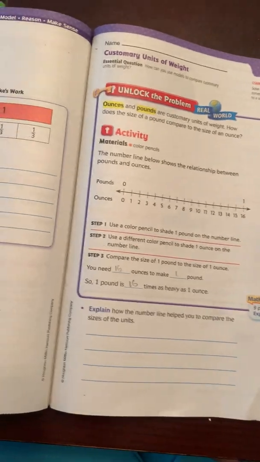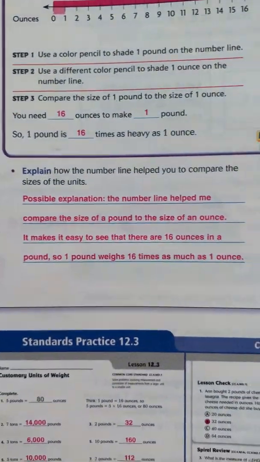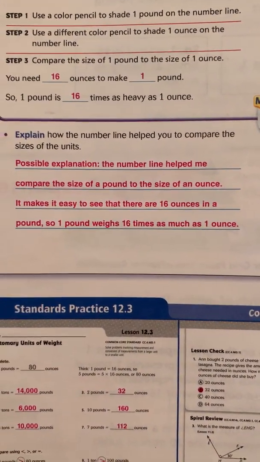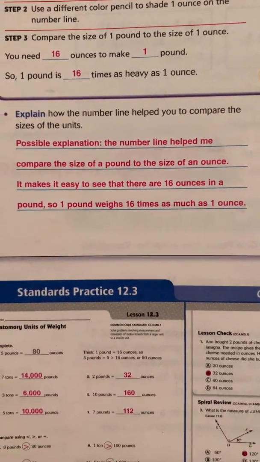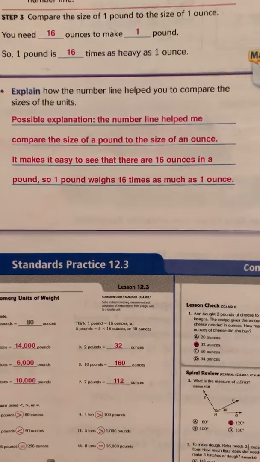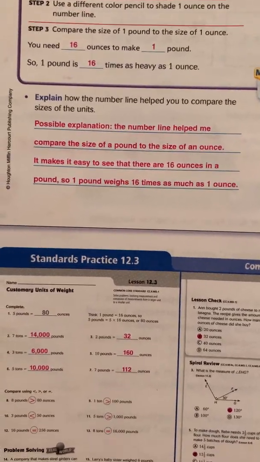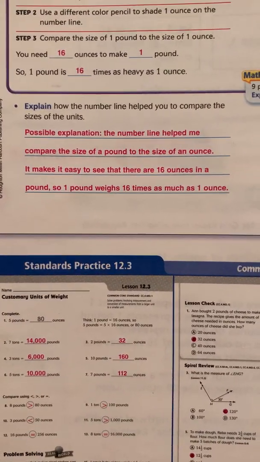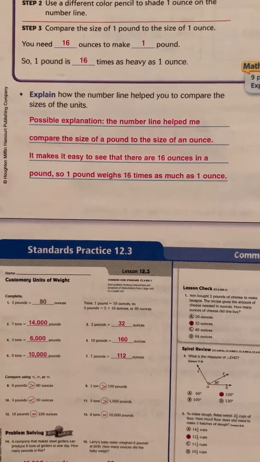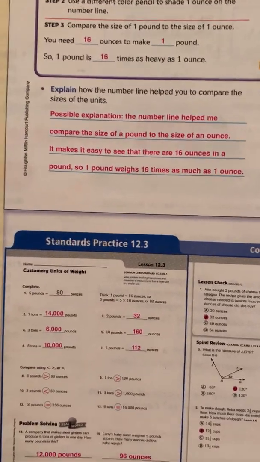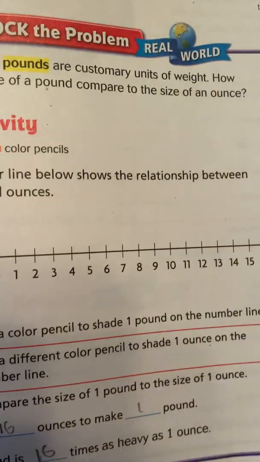I'm not going to have Craig write this out, but the number line can help you. I'm going to show you what the answer is. The number line helped me compare the size of a pound to the size of an ounce. It makes it easy to see that there are 16 ounces in a pound. So 1 pound weighs 16 times as much as 1 ounce.